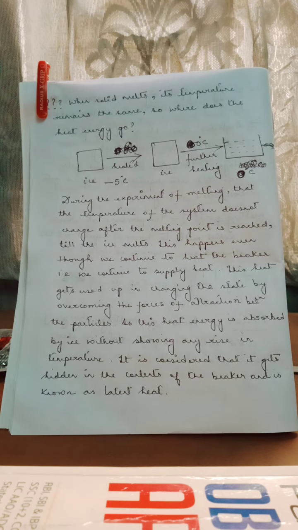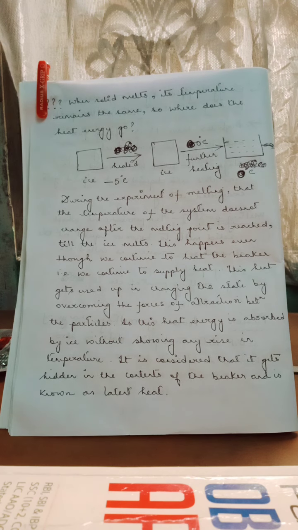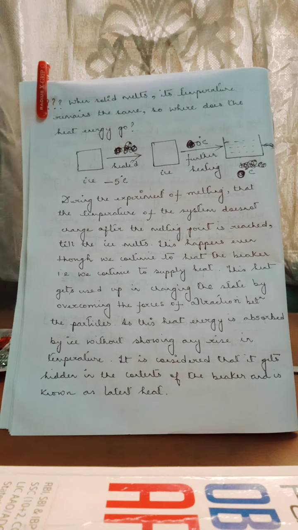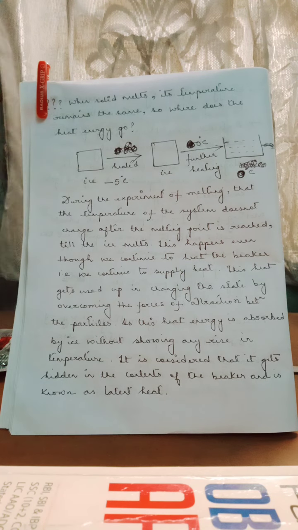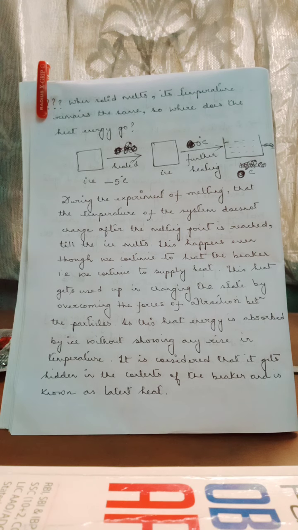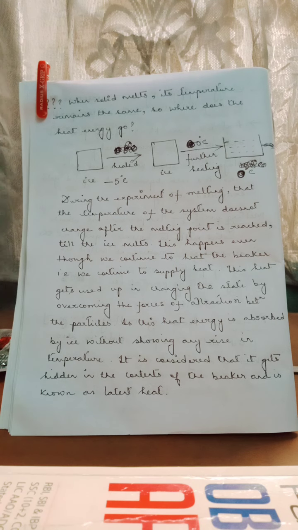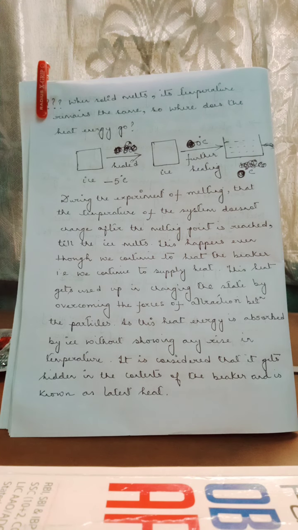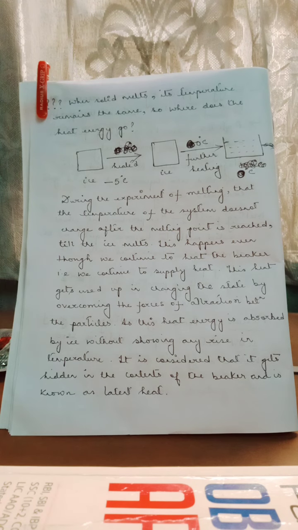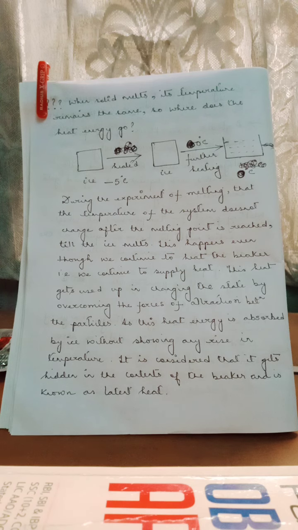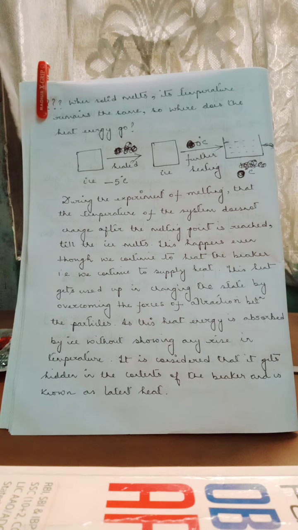On further heating, the temperature will not rise from 0 degrees Celsius, but the ice will start melting. The ice will start melting at 0 degrees Celsius. We start heating, the ice attains 0 degrees Celsius, and we further heat. We will continuously heat, but the temperature will not rise from 0 degrees Celsius, but the ice will melt and